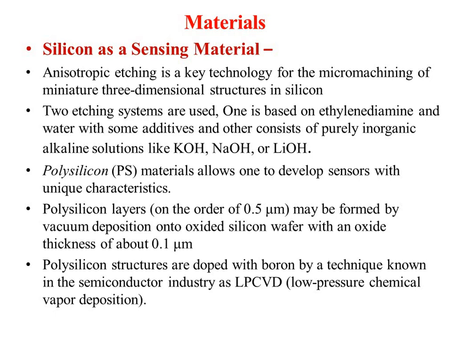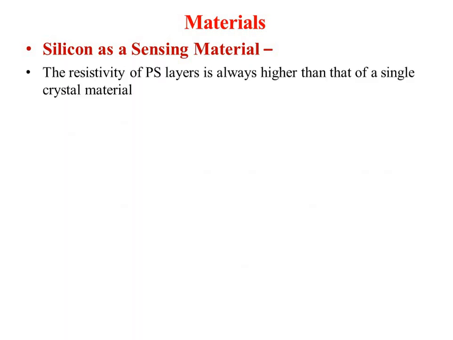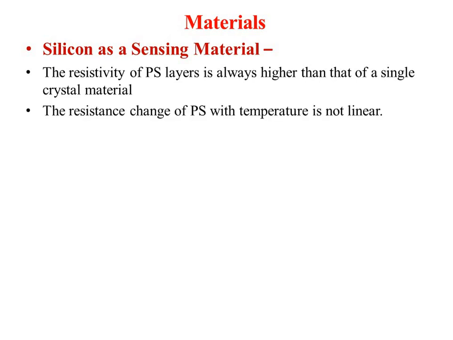So you are doping the boron onto the semiconductor material, and that will form a polysilicon structure. The resistivity of this PS layer, that is the polysilicon layer, is always higher than that of SCS material, and the resistance change of PS with temperature is not linear.